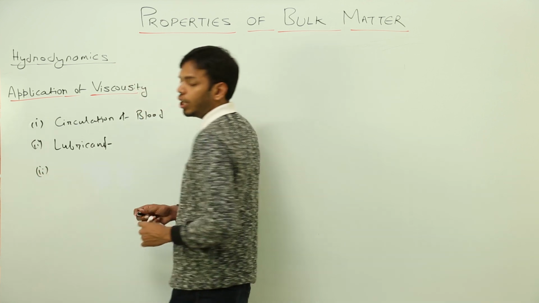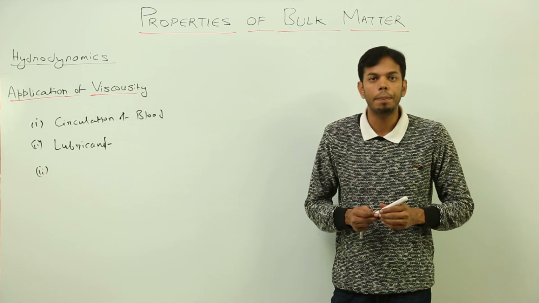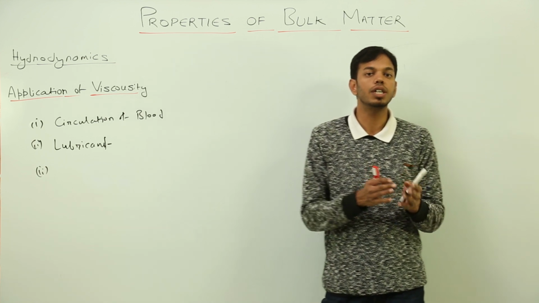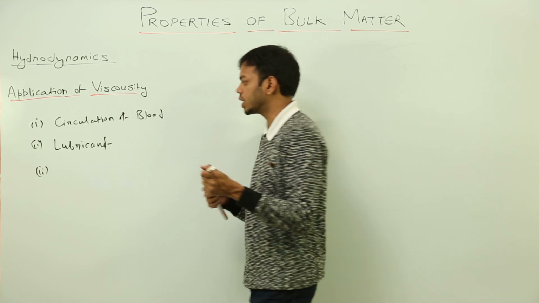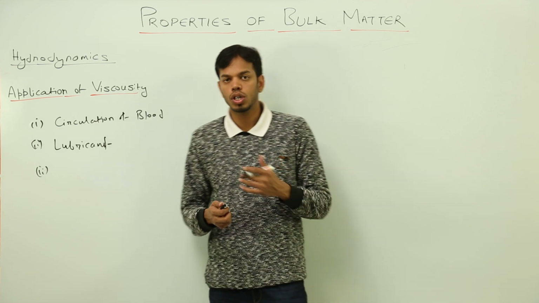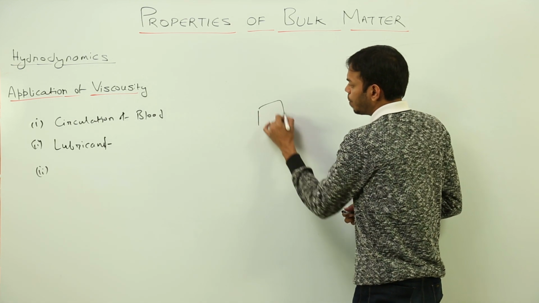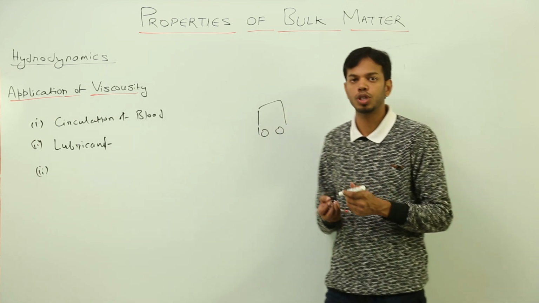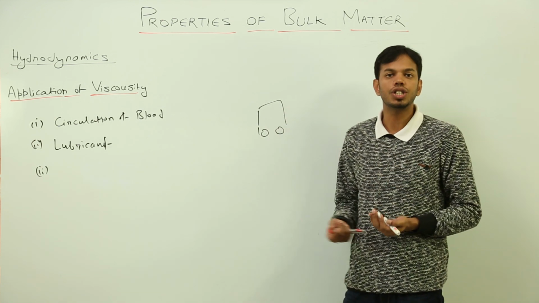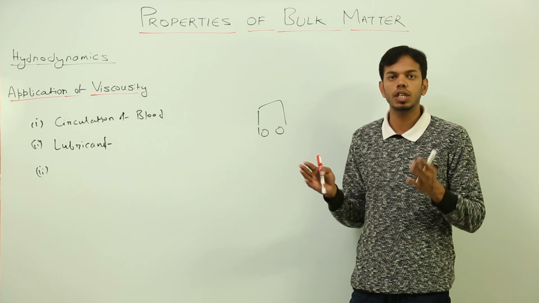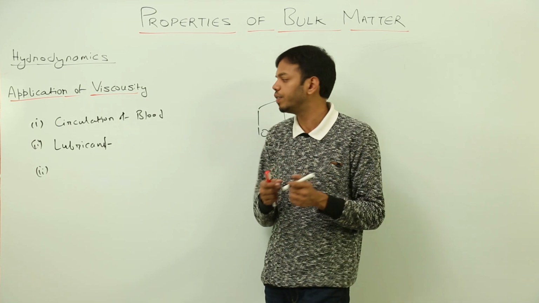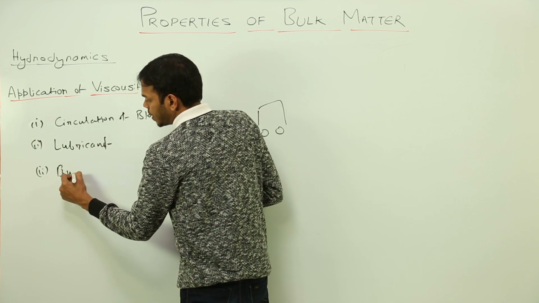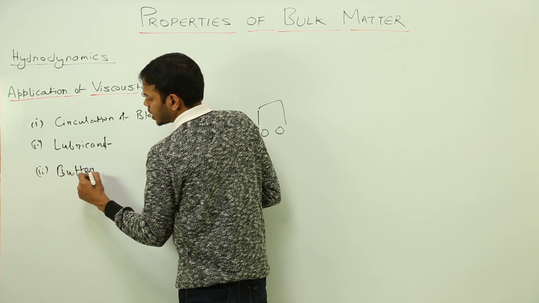Then knowledge of viscosity is also applicable in selecting liquids which are used inside buffers in railway bogies. What are buffers? When you see a bogie from behind, you'll see those big circular projections. They are actually suspensions, called buffers. So they stop the collision between any two individual bogies. So a proper liquid is used inside buffers in train bogies.